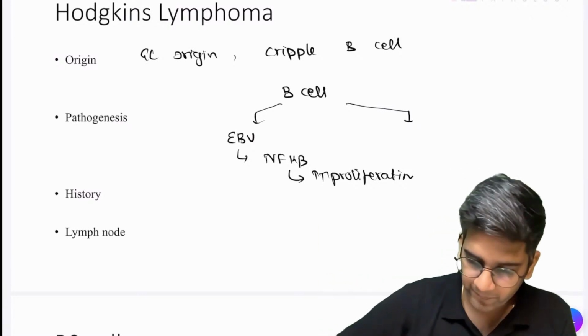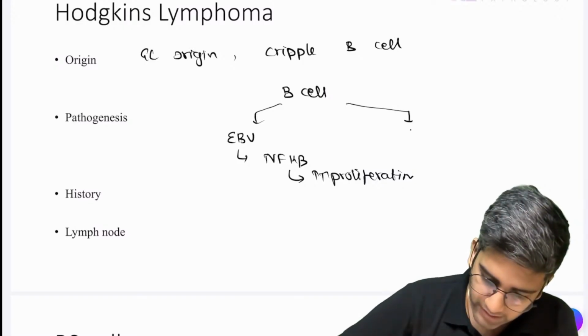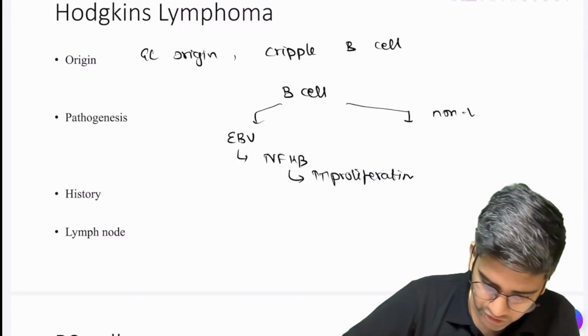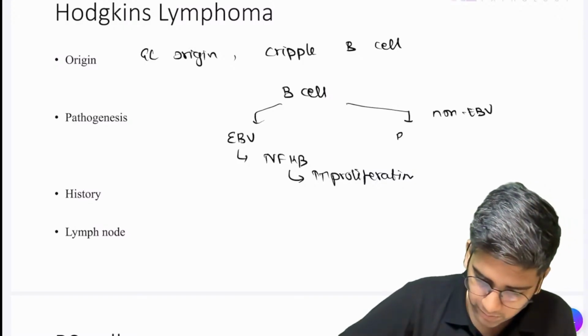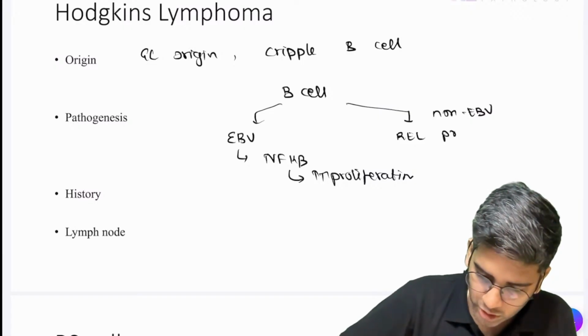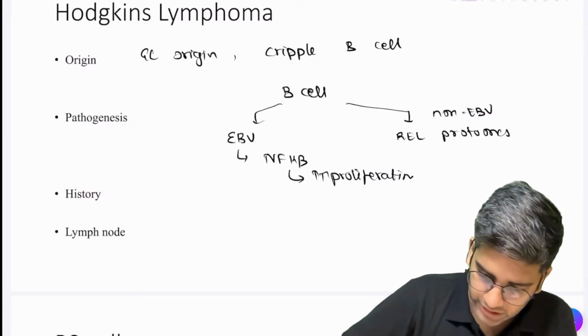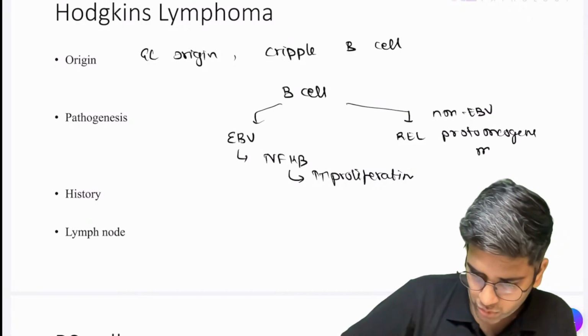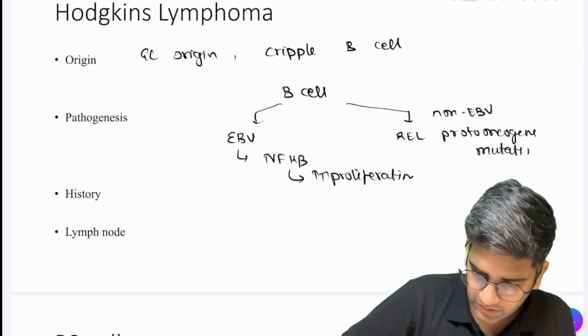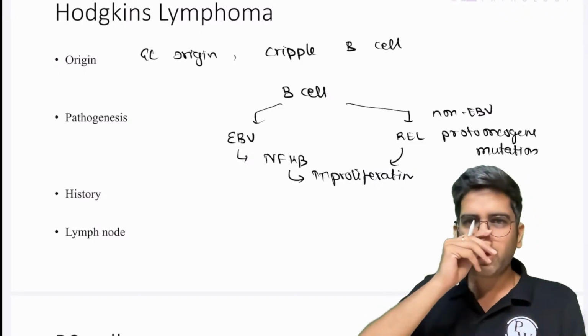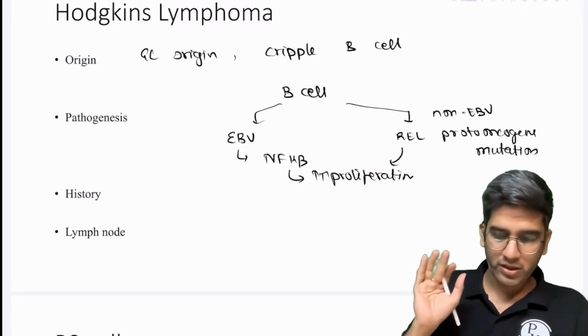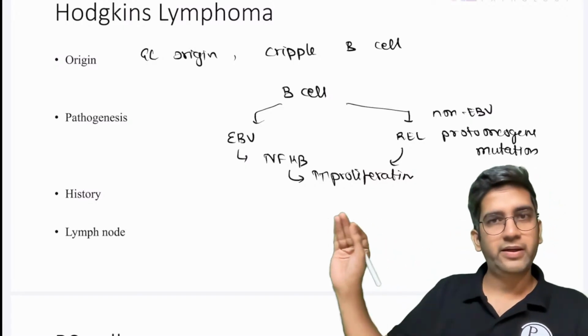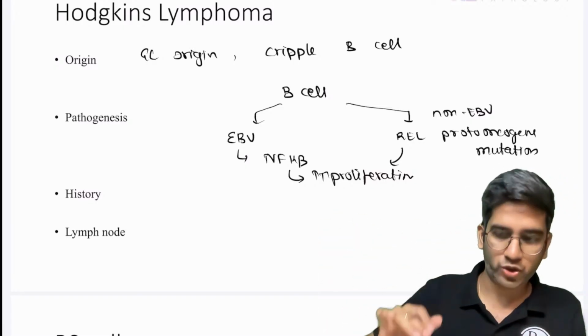And in non-EBV related Hodgkin's lymphoma, there's a mutation of a proto-oncogene called REL. It's a gain of function mutation, which also increases proliferation. Ultimately, it's nuclear factor kappa B, through EBV or the proto-oncogene mutation, which causes that.